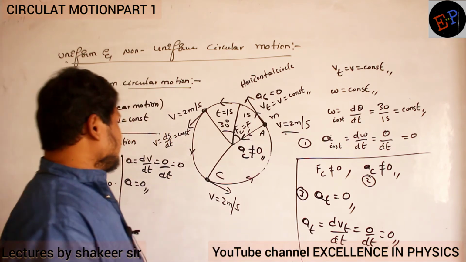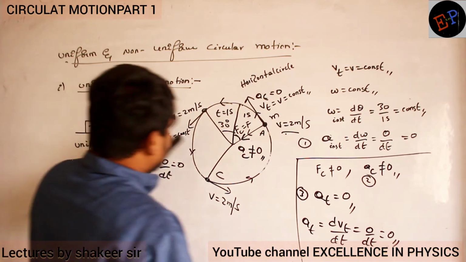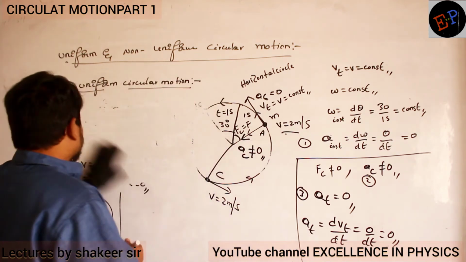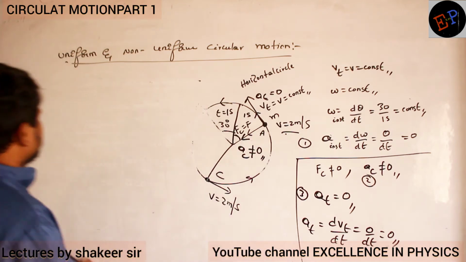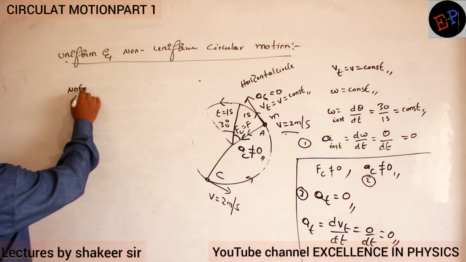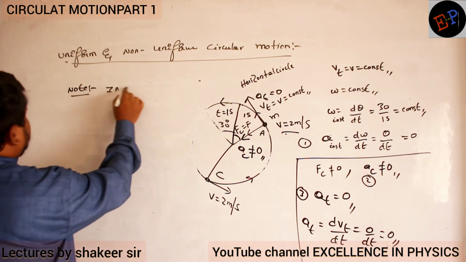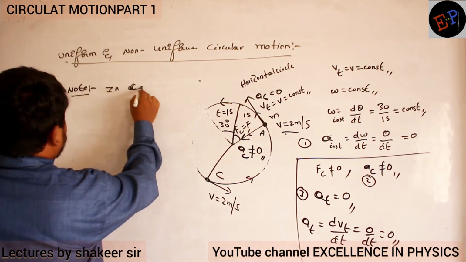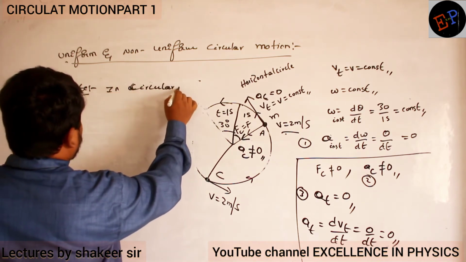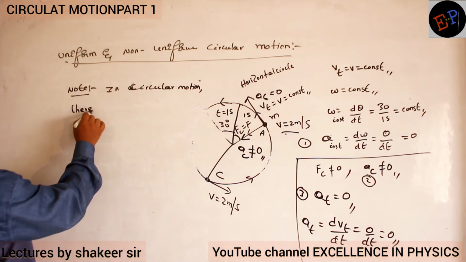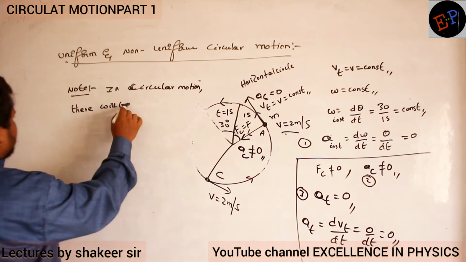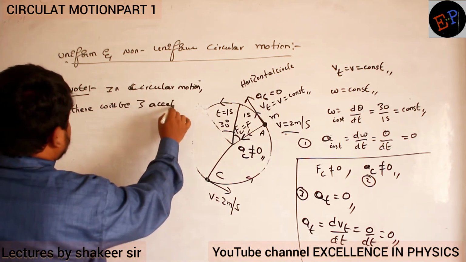Clear? So make a note point. What is the note point here? In circular motion, there will be 3 accelerations.